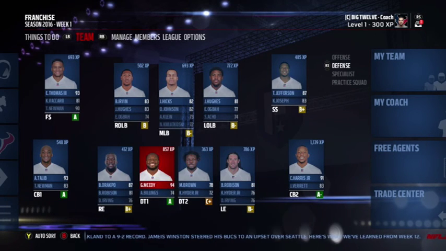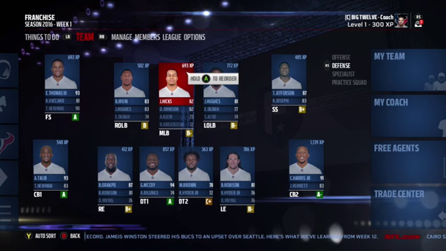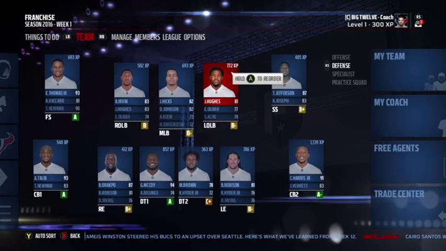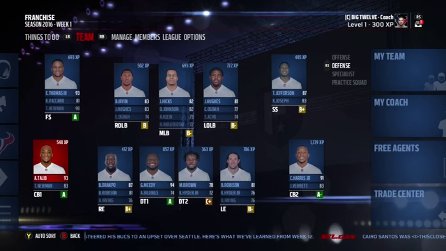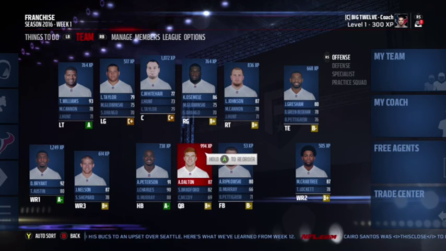Defensively, D-line's pretty good. I'm going to be running a 4-3. Linebackers, no one's really high in overall, but they're young and they got a lot of speed for the most part. Safeties are good. Corners are very good. So I think we should have some success with this franchise. Probably just do 3 years, and hopefully we win a Super Bowl in that time frame. So I'm going to start simming, and we will pick it up with you guys in the playoffs.